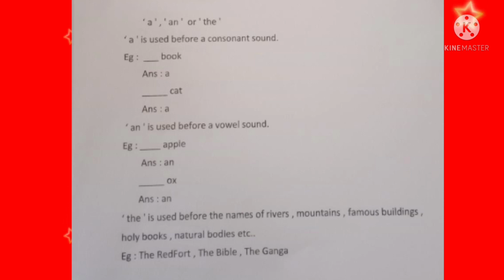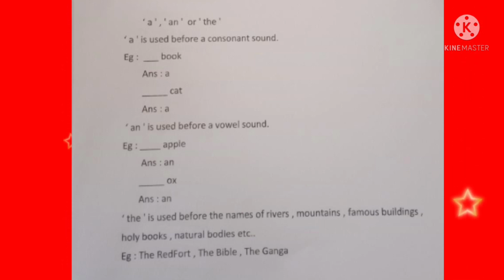Okay. Worksheet number 7, a, an or the. So already we learned vowels and consonants. When a word is starting with a consonant sound, we are using a before it. A is used before a consonant sound. Example, blank book. Answer, a book. Another example, blank cat. Answer, a cat.